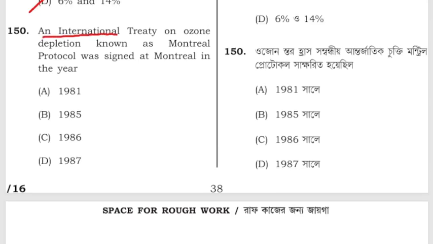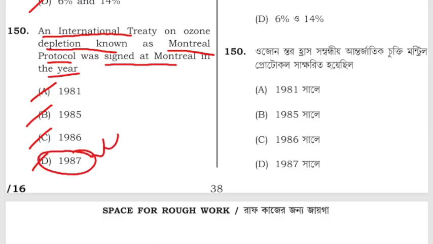An international treaty on ozone depletion known as Montreal Protocol was signed in Montreal in the year 1981, 1985, 1986 or 1987. The Montreal Protocol was signed in 1987. With that we came to the end of the previous year question answer solving of STGT Biological Science for the year 2018.